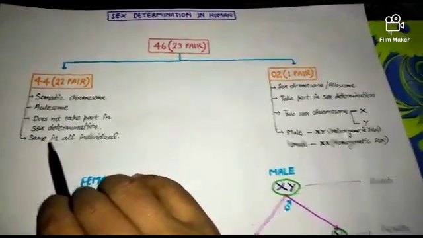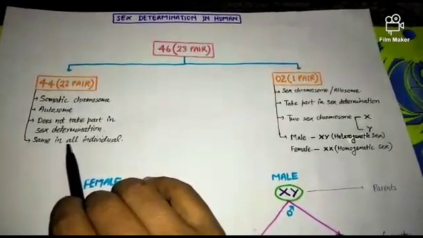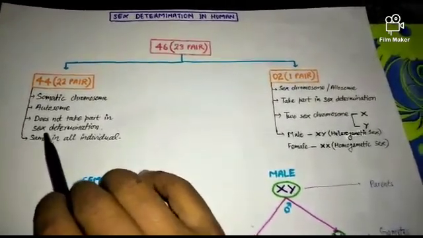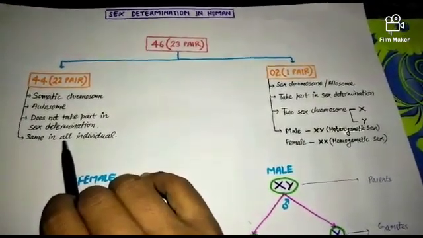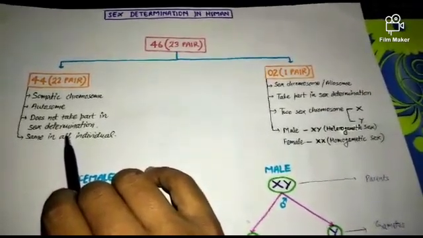Next, this is the same in all individuals, meaning in human beings all individuals have the same 44 chromosomes, or 22 pairs of chromosomes. So we have completely discussed autosomes, or somatic chromosomes.